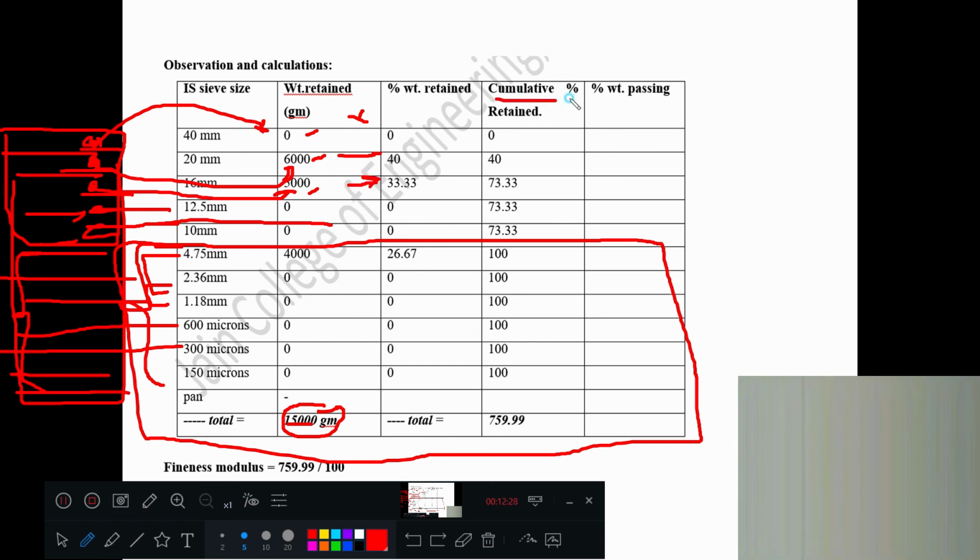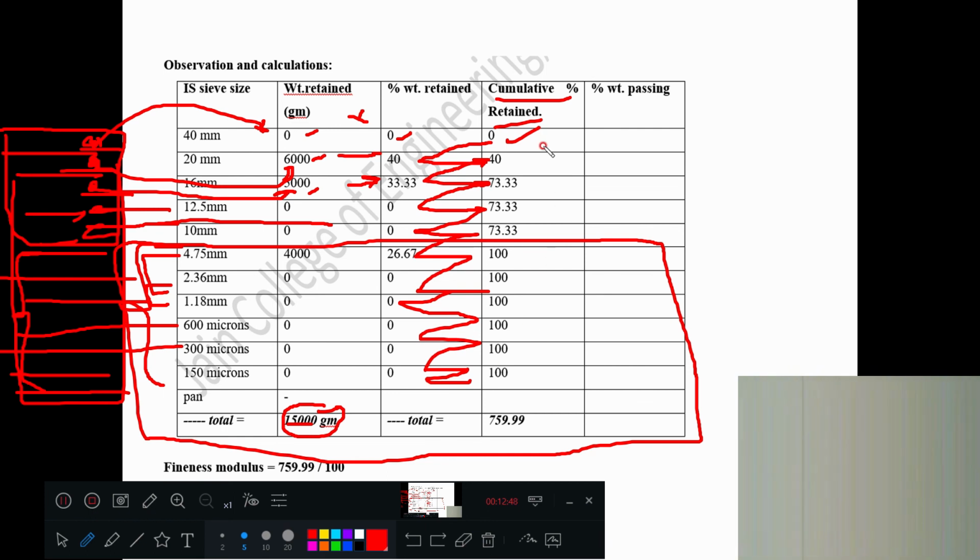The third column is cumulative percentage weight retained. You write this here, then this plus this here, then this plus this here, and so on, continuously going. So it is called cumulative percentage weight retained.